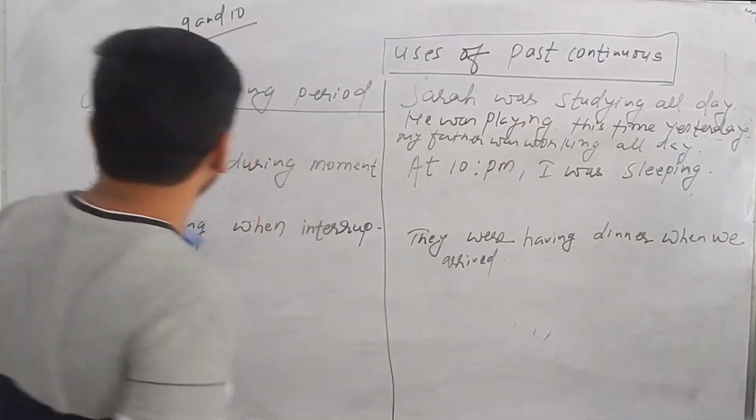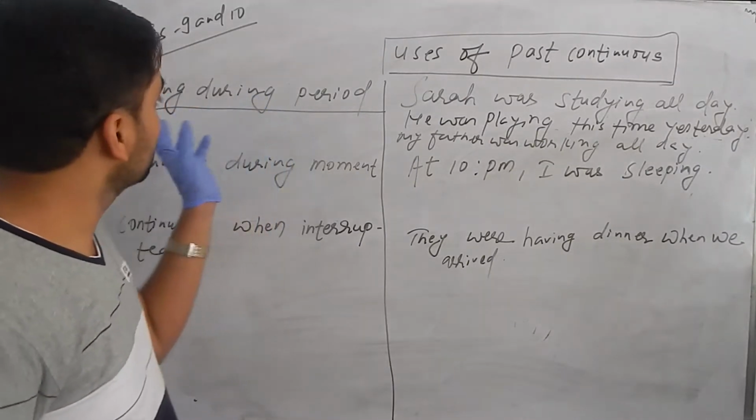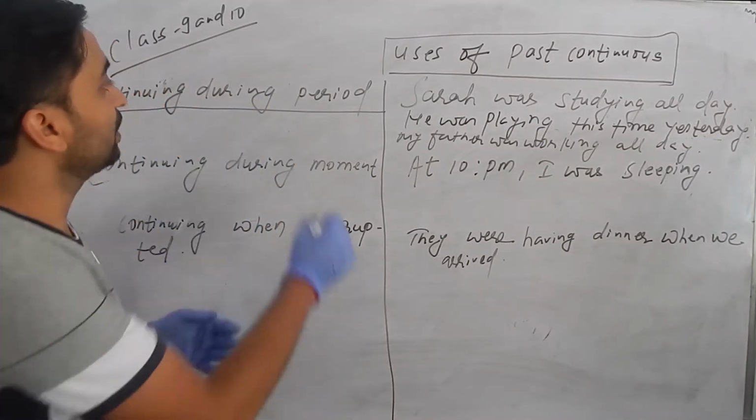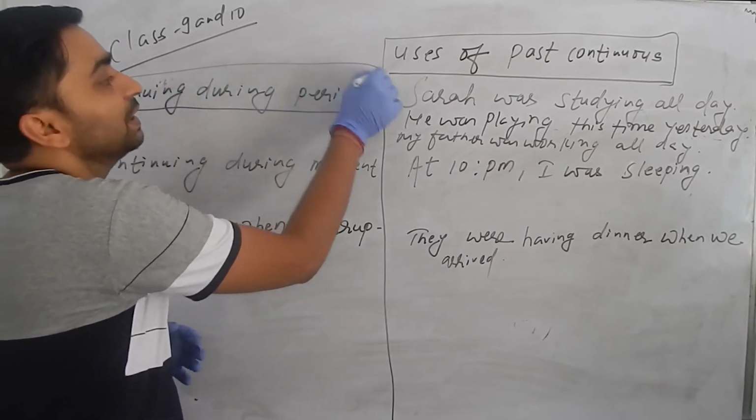I mean to say it is used for an action which was in a continuous form for some period in the past.